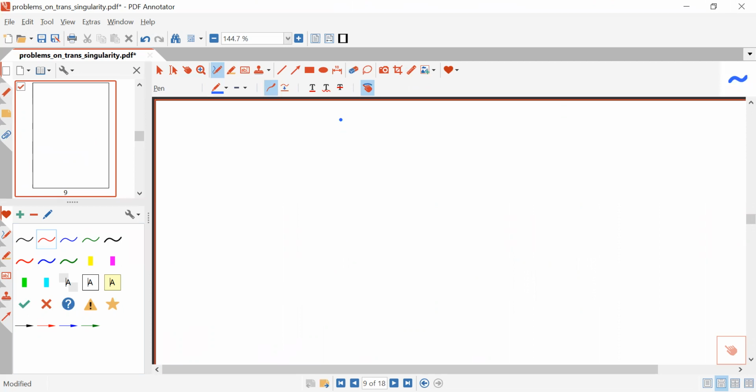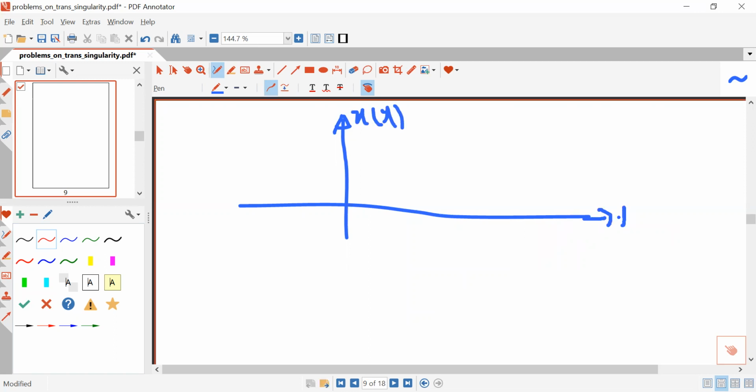Suppose I'm asking you, this is a signal x(t), which is a function of the independent variable, namely time. And this is a signal. This is the characteristic of the signal. This is a rectangular signal which starts at t equal to a and terminates at t equal to b.